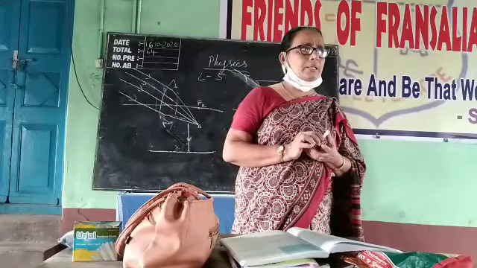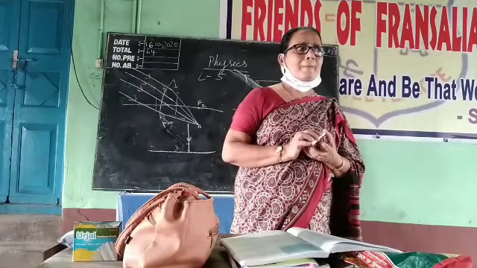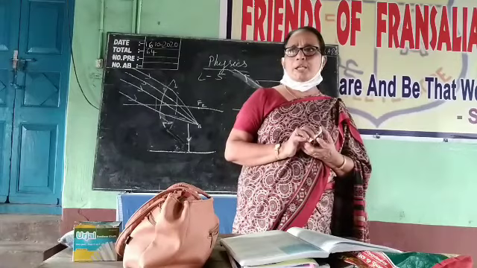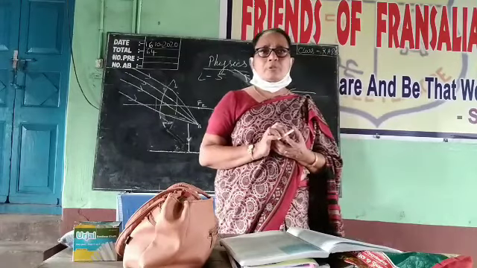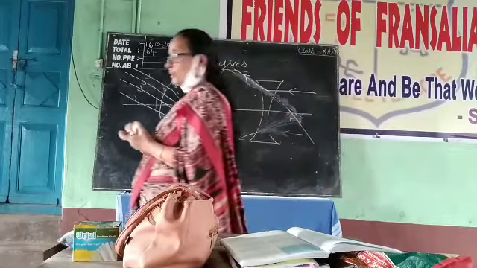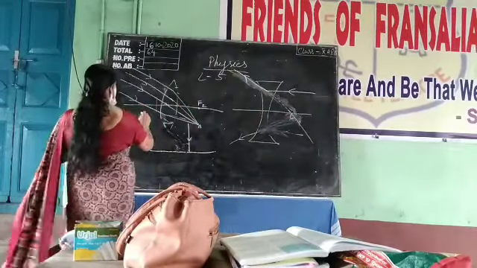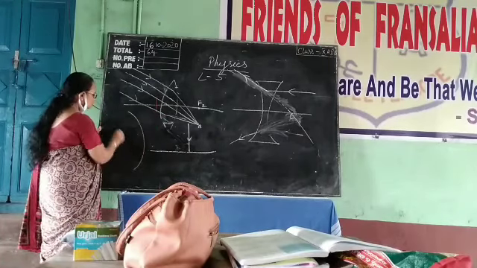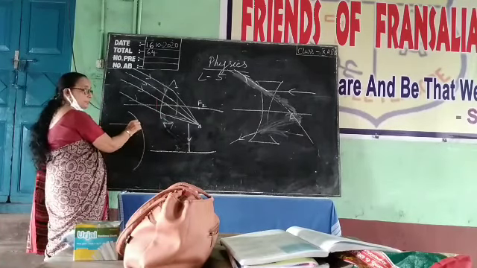What is the normal in the case of the spherical mirror? The line joining the center of curvature to the point of incidence. That is the normal, drawn from the point of incidence.